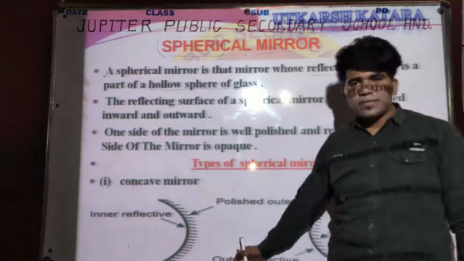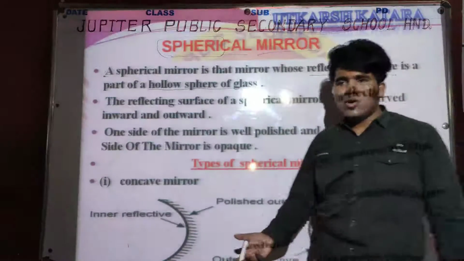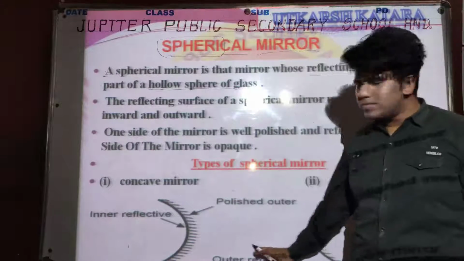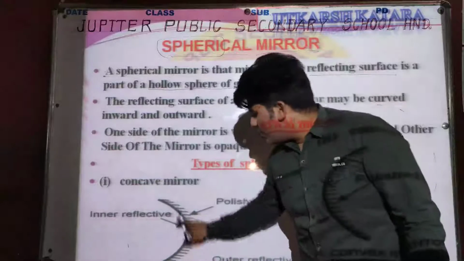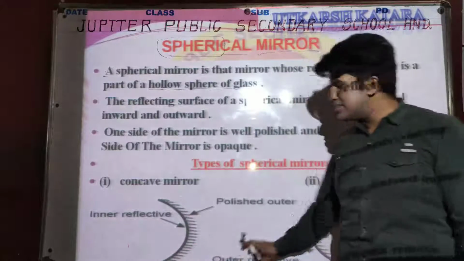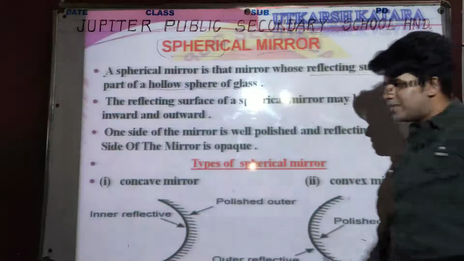We can easily understand this with the help of the diagram also. We have recently discussed it manually. Clear? This is the diagram of a concave mirror, and this is the diagram of a convex mirror.